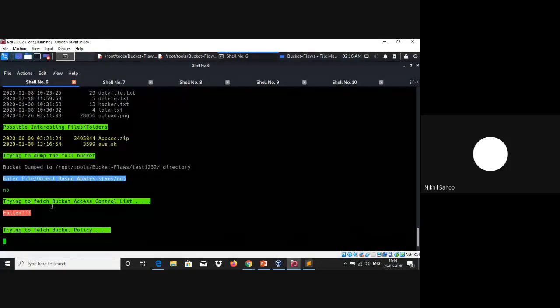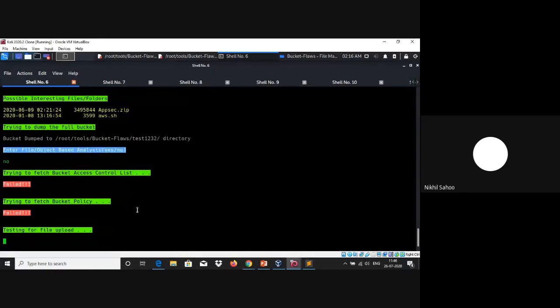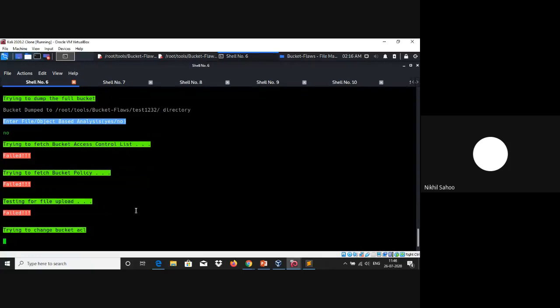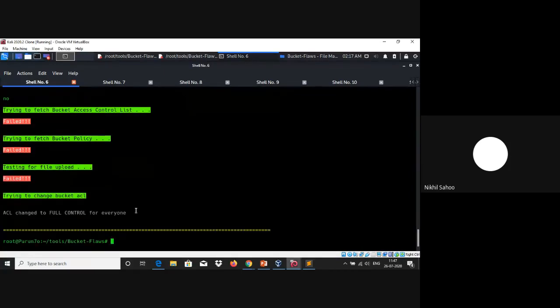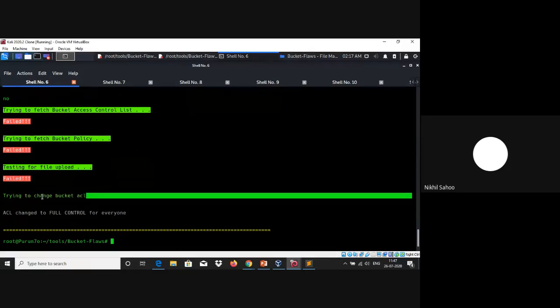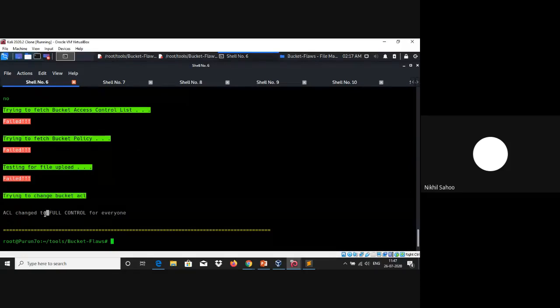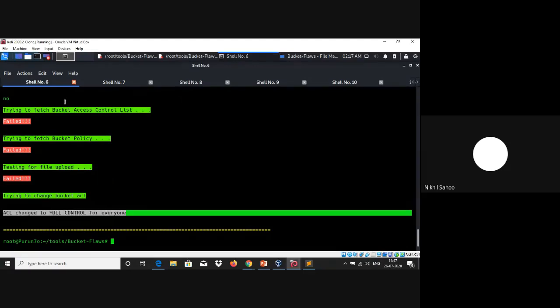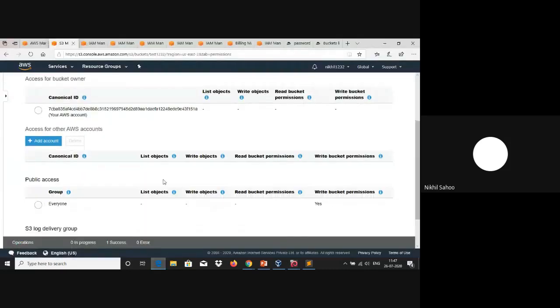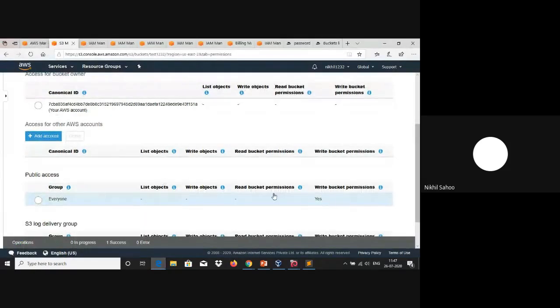And now basically it would try to fetch the bucket access control list here. As you can see, all of this would fail. It was able to actually change the access control list from write ACP to full control, but it was not able to fetch the bucket access control list or the bucket policy. The reason is again very simple. We only have write bucket permissions. We don't have read bucket permissions, which is why we have converted this particular permission to full control.